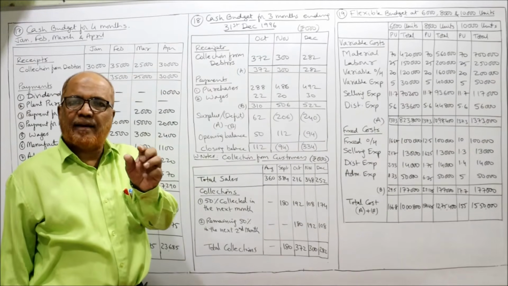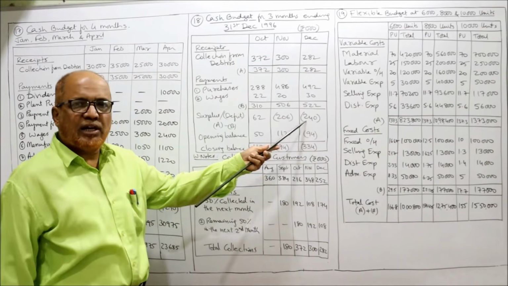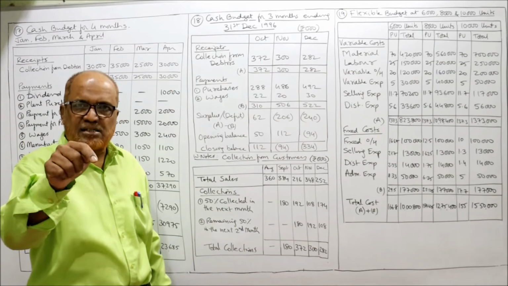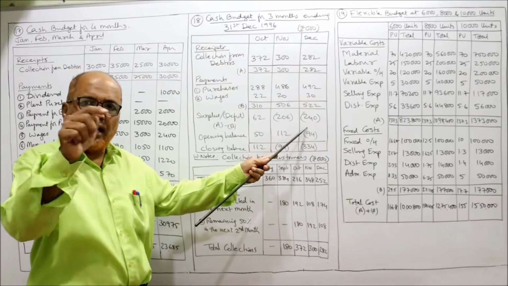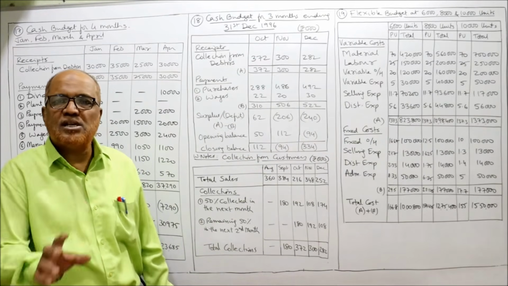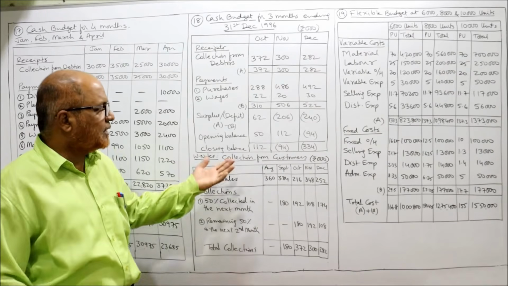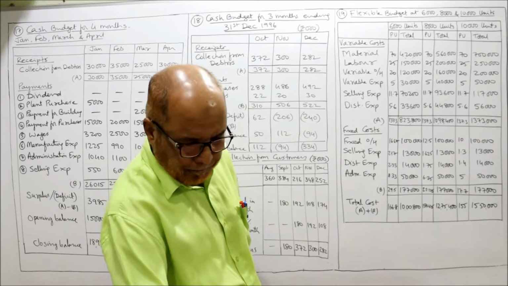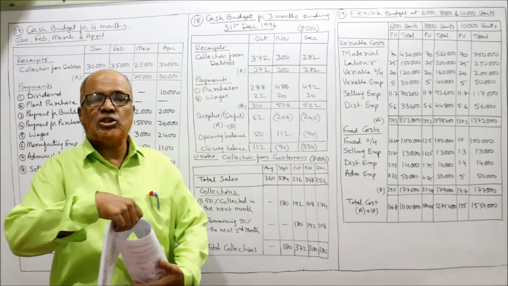Add both the minuses, minus 240 minus 94. Take your calculator, press minus 240 again minus 94, you will get minus 334. This is the closing balance of December. That's all. This is the end of problem number 18. Now see the 19th problem.